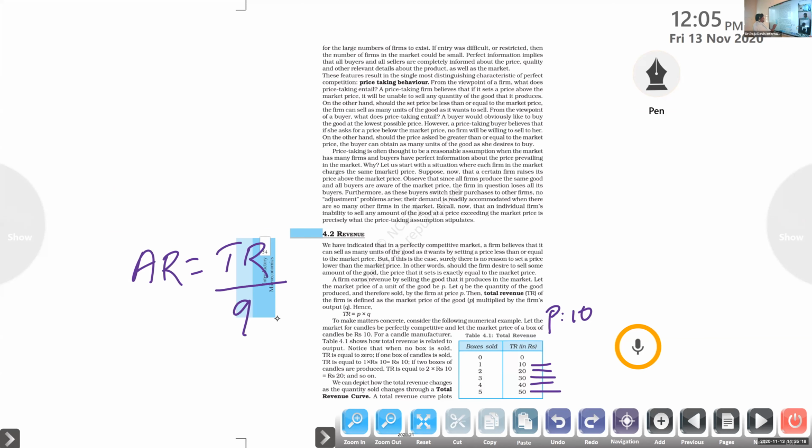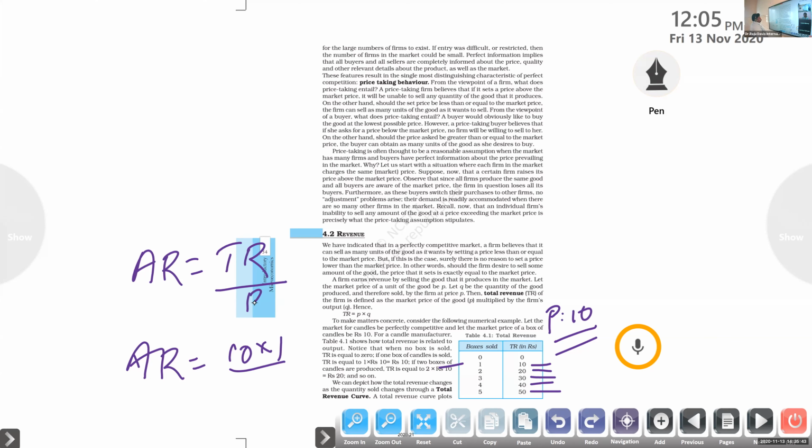For one box sold, TR is P into Q, which means 10 into 1, divided by